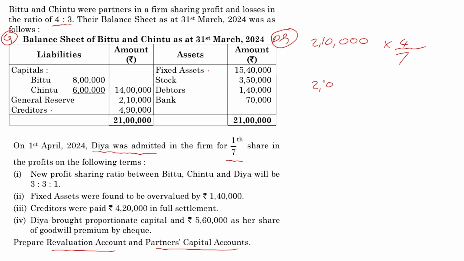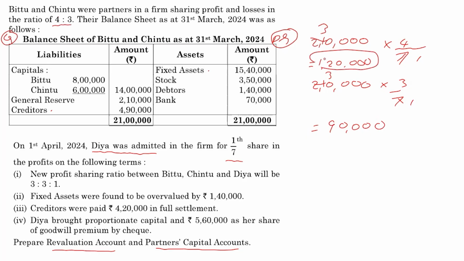And again, I can take 2,10,000 and multiply it into 3 by 7. So 30,000 into 4 is going to give me 1,20,000. And similarly, 30,000 into 3 is going to give me 90,000. And if I add 1,20,000 and 90,000, I'll get 2,10,000. So by general reserve.